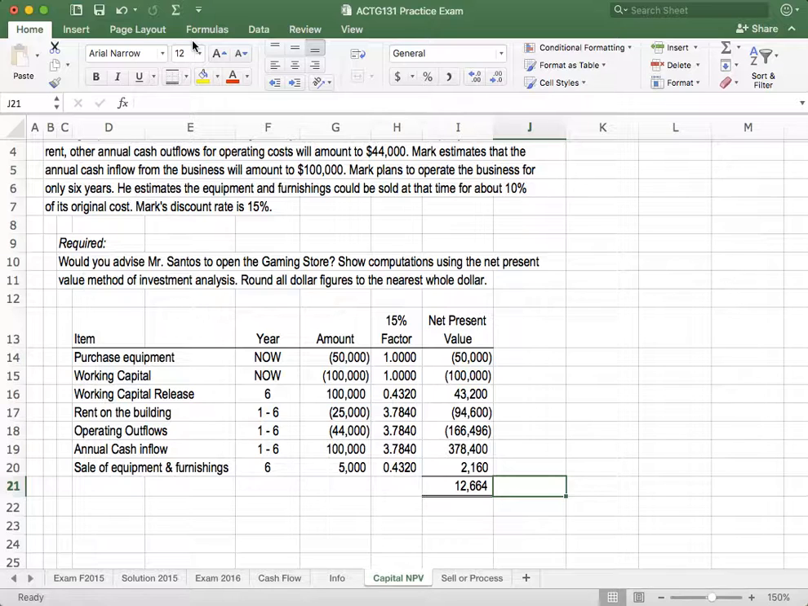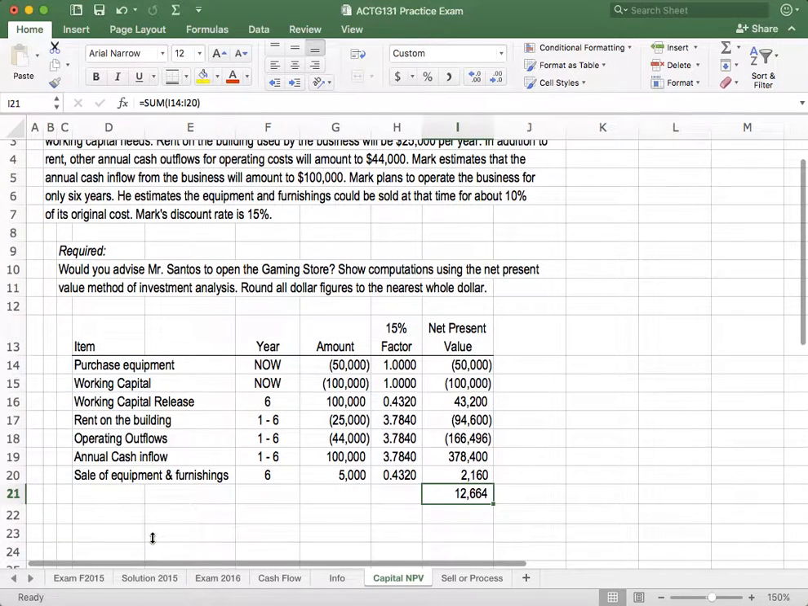So we would advise Mr. Santos to open this gaming store. The indication is that the net present value is a positive number, meaning the inflows outweigh the outflows. So that's how you do a capital budgeting problem. Lenore out.